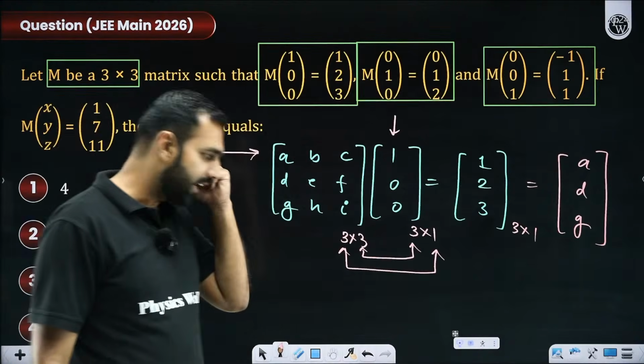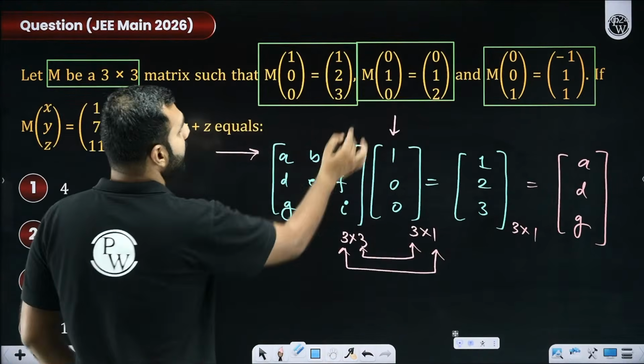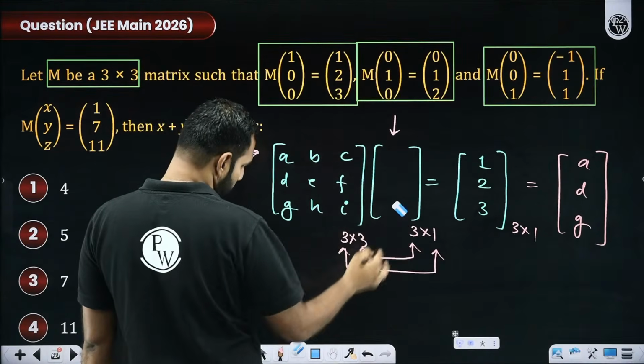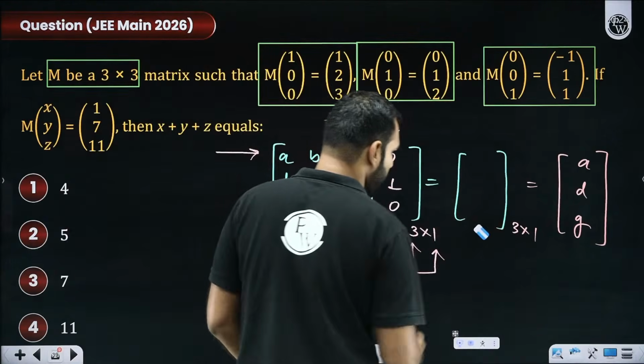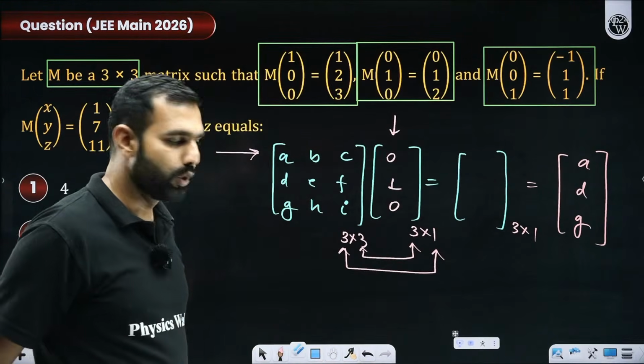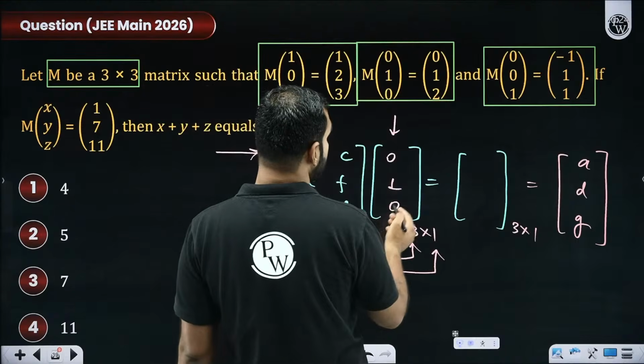Now, shall I do it with the next one? Next one is what? M with [0, 1, 0]. I hope so far you all must have already built the logic. Even if you are confused, I'll do it here. The next one is [0, 1, 0], and the product is [0, 1, 2].